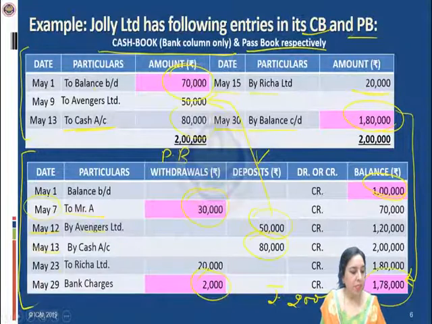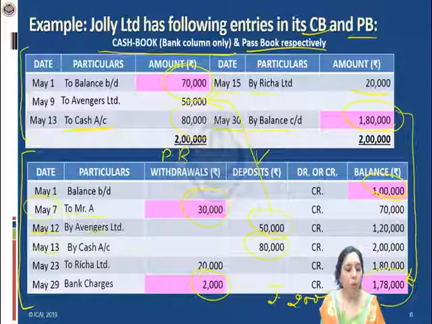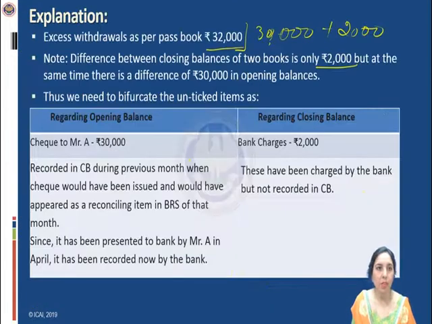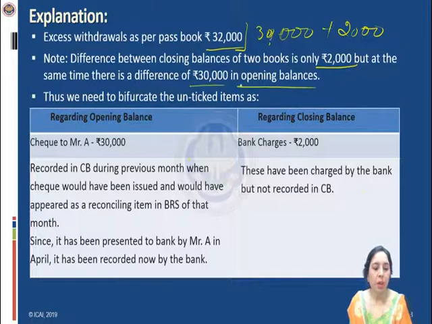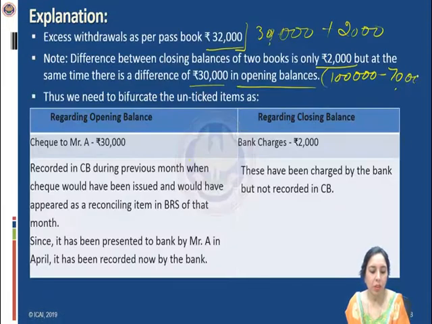So this 30,000 is extra, which is coming from the difference of the opening balance, 70,000 and 1 lakh. So 1 lakh minus 70,000 is 30,000. So, besides the 2,000, there is a difference of 30,000 in the opening balance. That is 1 lakh minus 70,000.